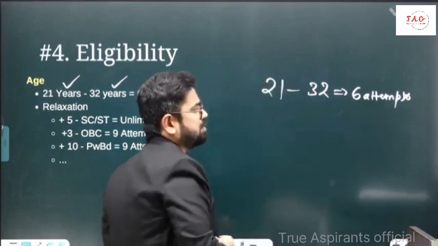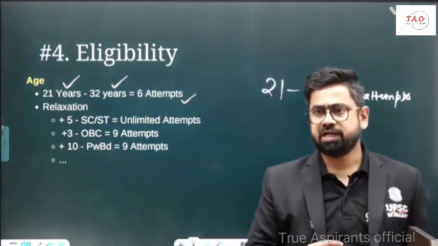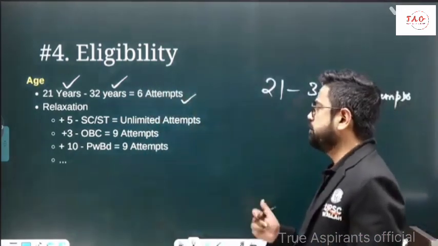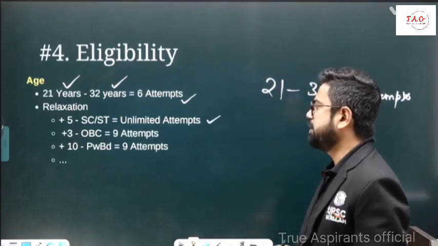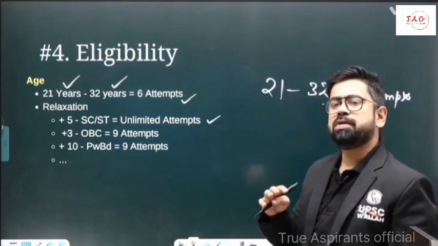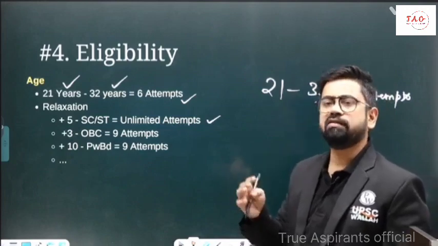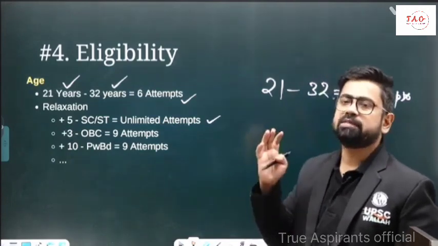Yeah, but there are cases of relaxation as well. Like if you belong to scheduled caste or scheduled tribe, then you can give unlimited attempts, plus age is also relaxed. You can appear for plus 5 years. That means till 37 years you can appear. You can give as many attempts you want.